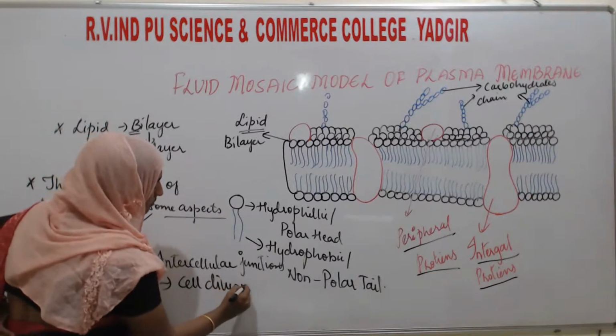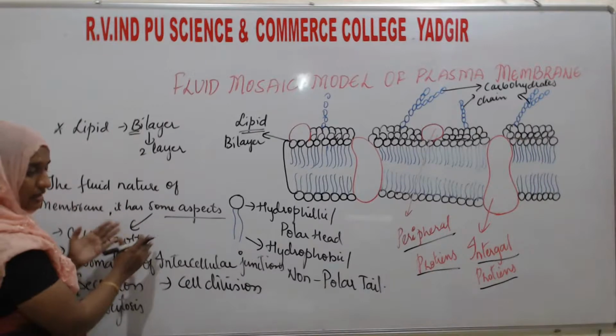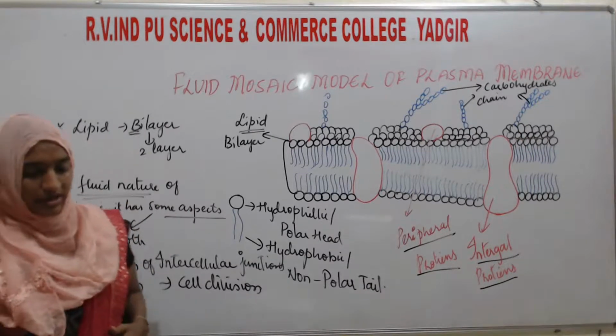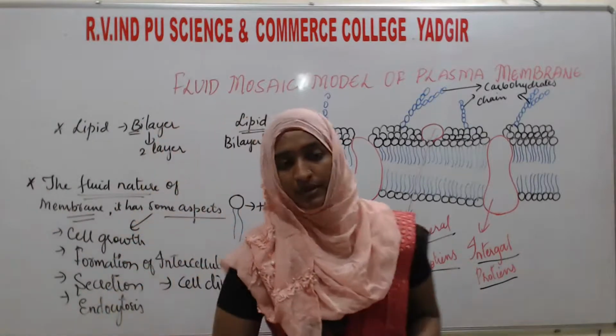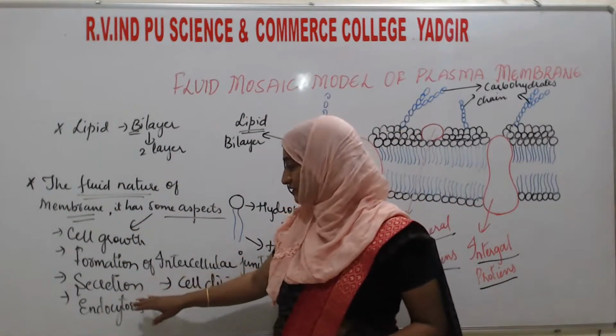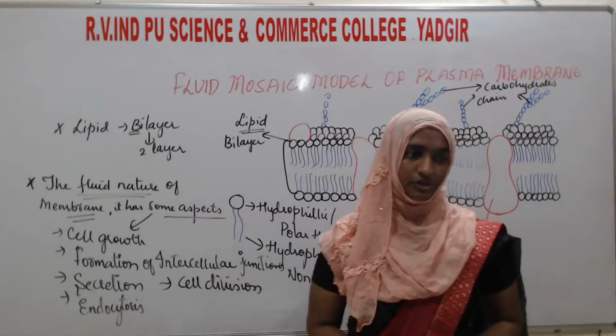These are the important functions that are due to the fluid nature of the membrane: cell growth, formation of intercellular junctions, secretion, endocytosis, and cell division.